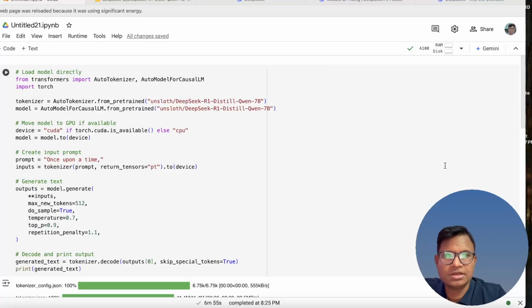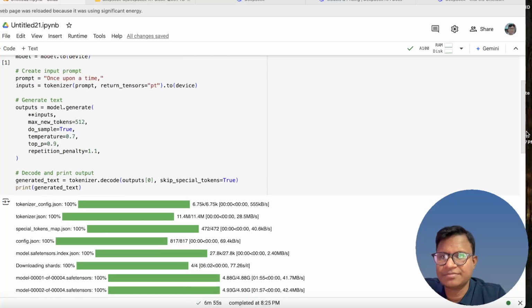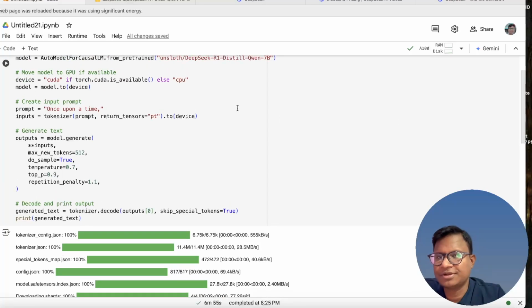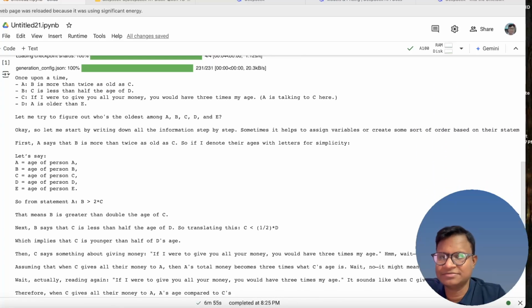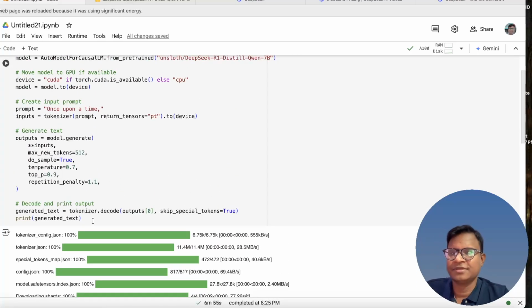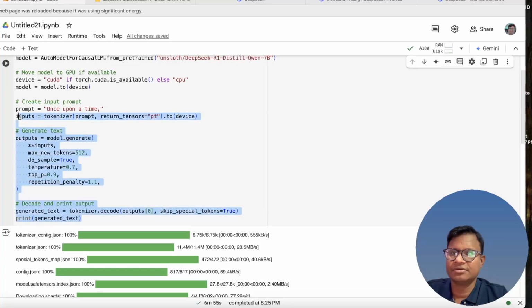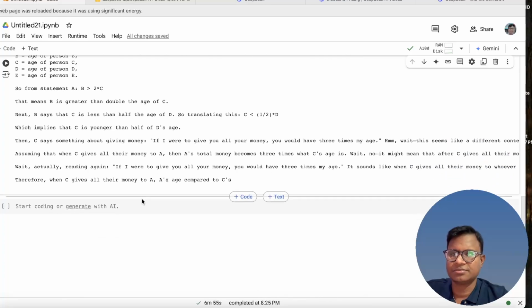Now all my shards have been downloaded and combined. You can see I've given the input prompt "once upon a time," and it was trying to complete it with some random stuff that it got. So let's give it a meaningful prompt, and it will write it out. Okay, so we'll just copy this and use it in the next tab.